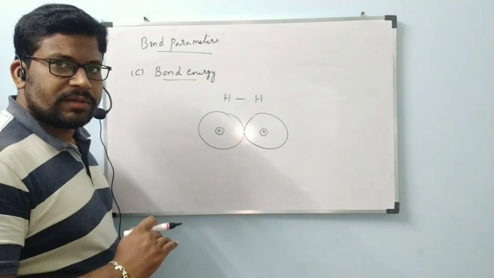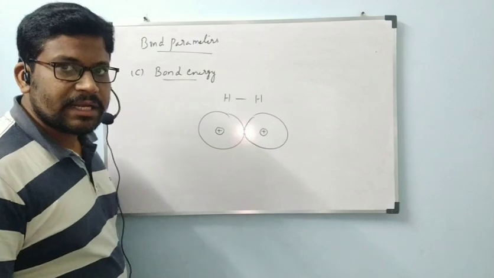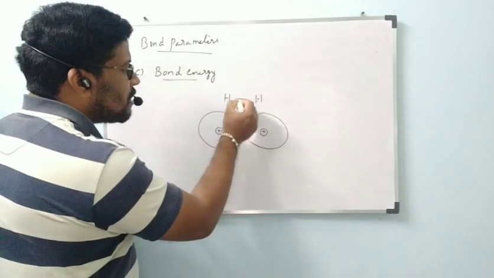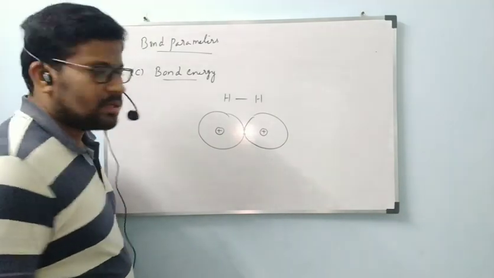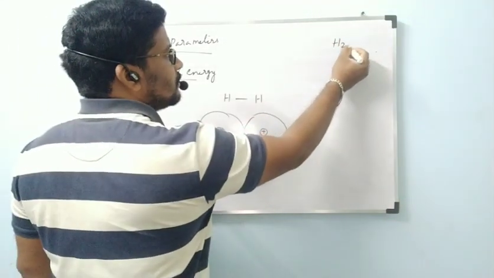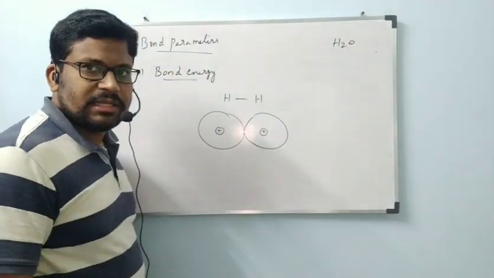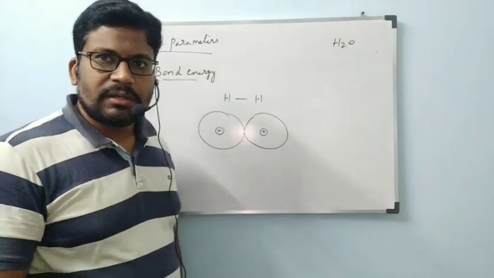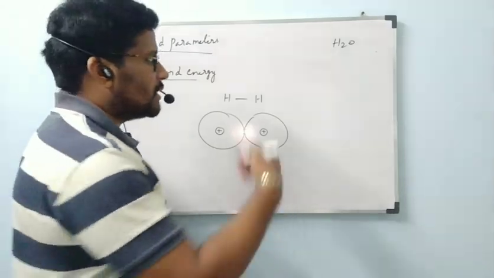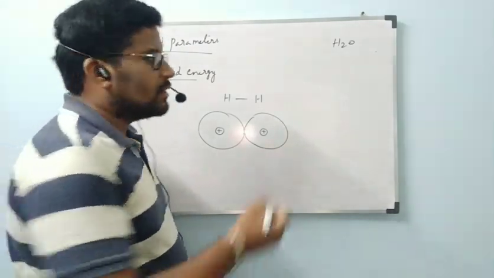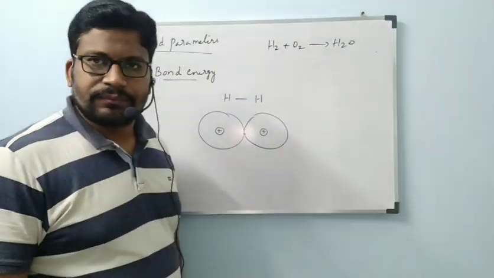If we want to make this hydrogen molecule undergo a chemical reaction, then this bond must be broken. Otherwise it will not be involved in the reaction. Correct or not? Suppose we want water. Water naturally is present in the atmosphere as water vapor, and in the Earth's crust it is present as water. But if you want to prepare it in a laboratory, we want hydrogen gas and oxygen gas to be combined to form water.